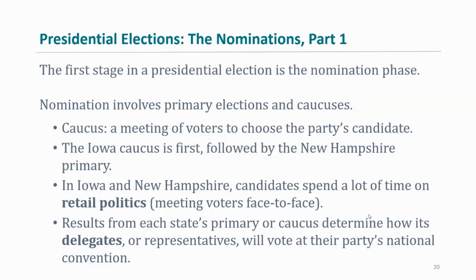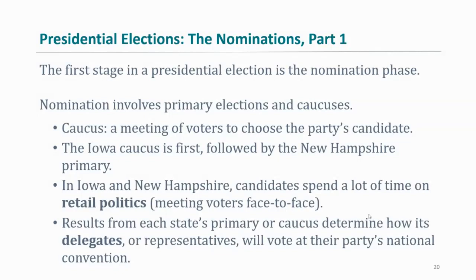It usually happens about a couple of weeks, maybe a month after the primary election ends, because then they have to figure out who the delegates are going to be, right? We're going to talk about the delegates right here in a bit, right? And then from there, you can move on to the state conventions and then to the national conventions, right? We talked about that a little bit before. So let's discuss this further, right?